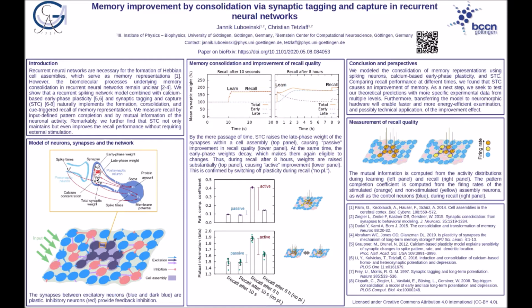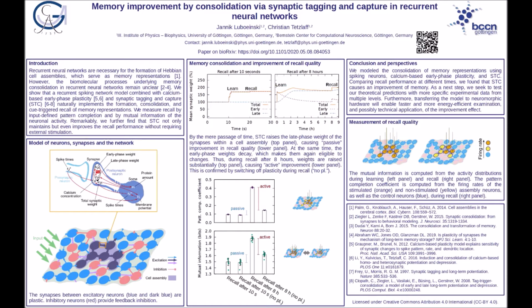To form a memory representation, synapses are strengthened or weakened by neuronal stimulation. The synaptic tagging and capture hypothesis, which we will call STC in the following, describes the consolidation of these synaptic changes by the transfer from an early phase to a late phase, lasting for several hours and days respectively.